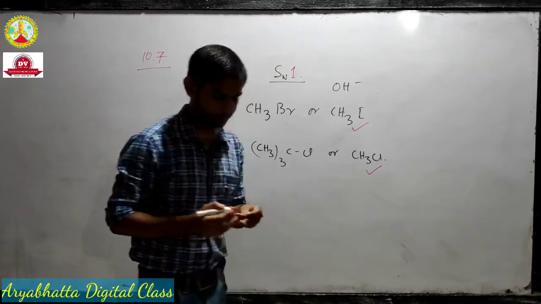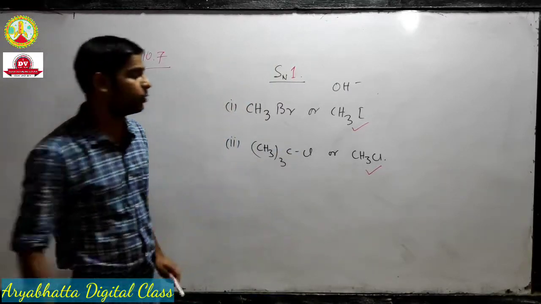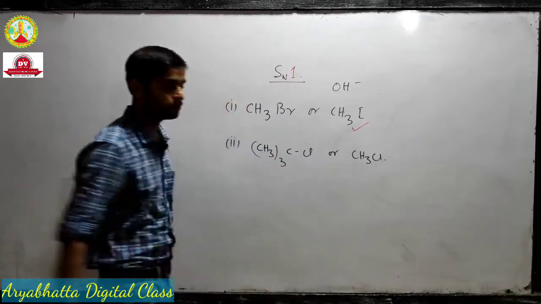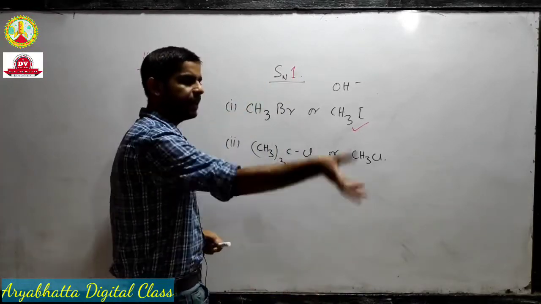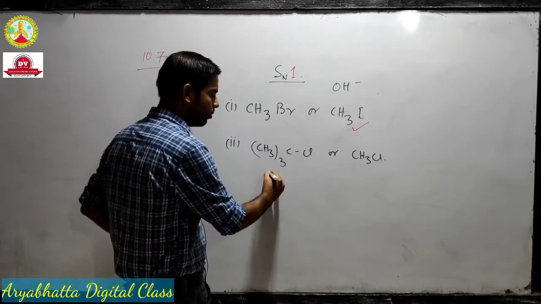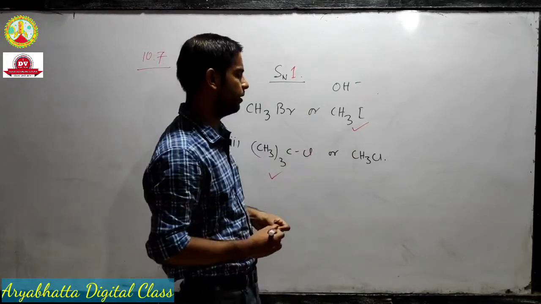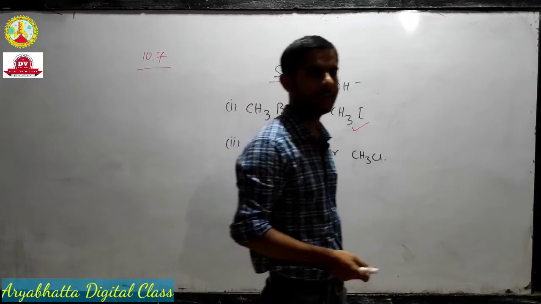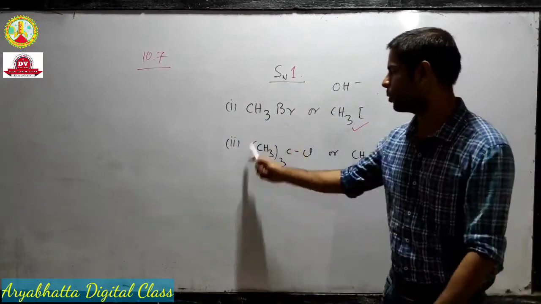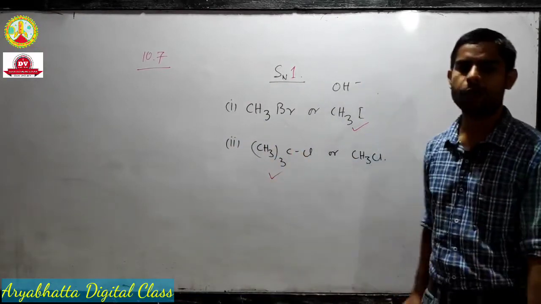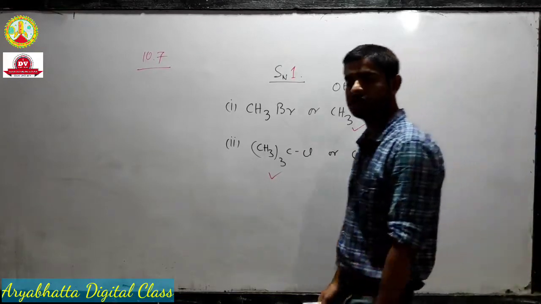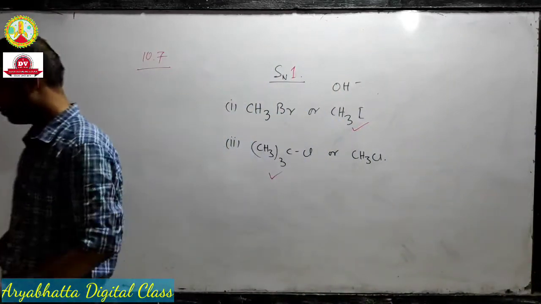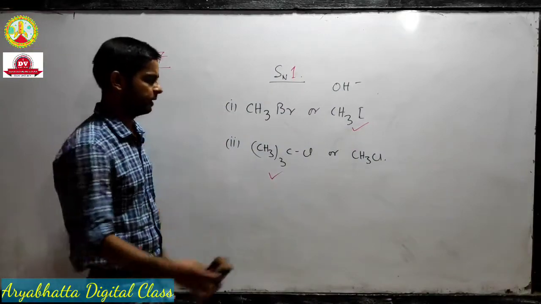But in the second question, since the mechanism has changed, the rate has also changed. Now the tertiary one will react faster because it will produce a 3-degree carbocation, and the other is a 1-degree carbocation. 3-degree carbocations are more stable, so the first one will have a higher speed.